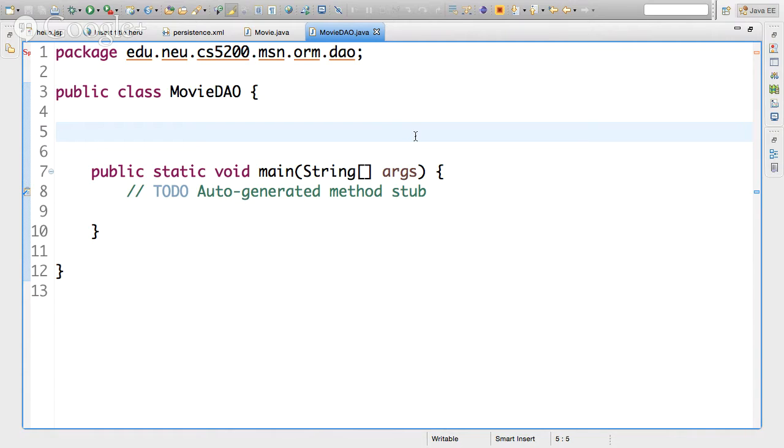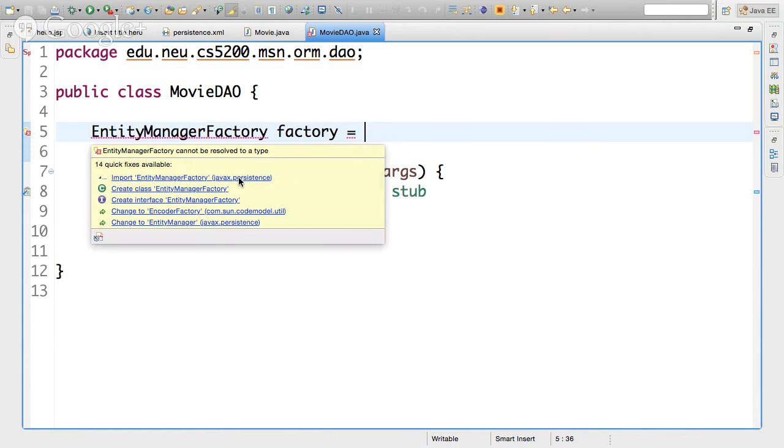So we want this entity manager, a magical object that connects to a database. For that, we're going to need an entity manager factory that knows how to instantiate these entity managers. And for the factory, I need to import this, so I'm going to import it. There it is. It's part of the JPA.